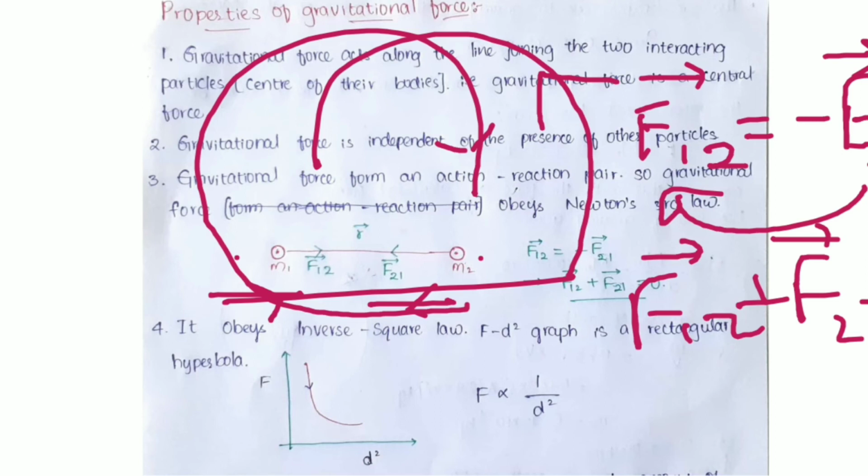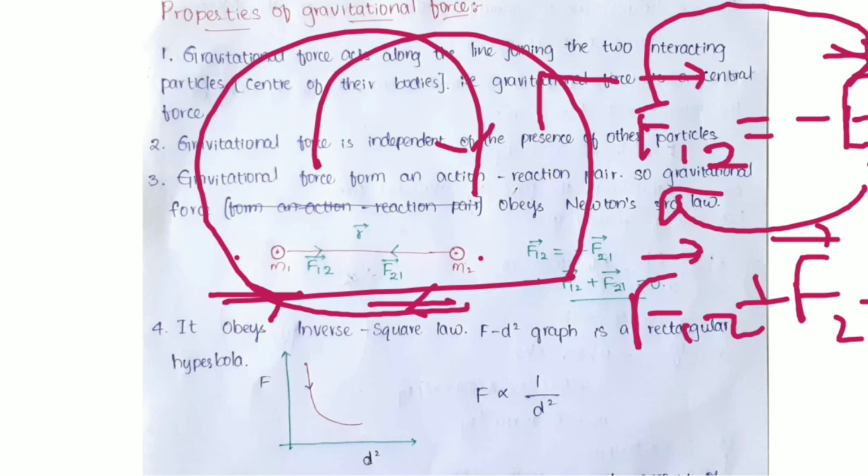This is the action and reaction. These two forces are the same in magnitude but opposite in direction, acting upon different masses. So this obeys Newton's third law.